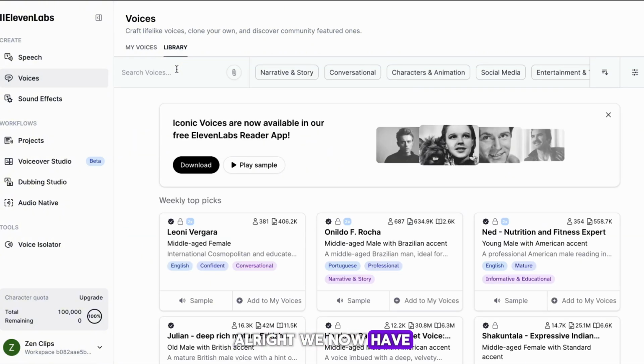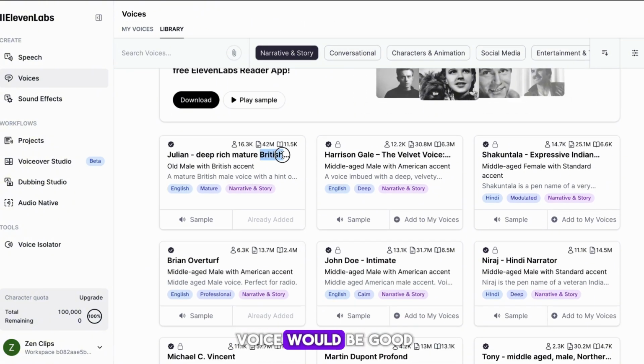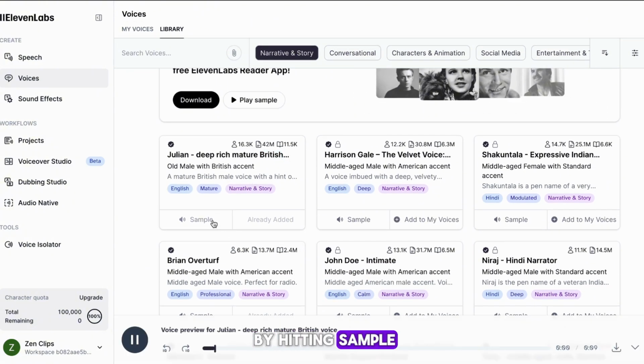Alright, we now have a ton of options. As Harry Potter is fiction, I think a narrator voice would be good. Try out a few by hitting Sample, and once you have one, give it a name so you can find it again, and add it to your voice library. Alright, head back to speech.